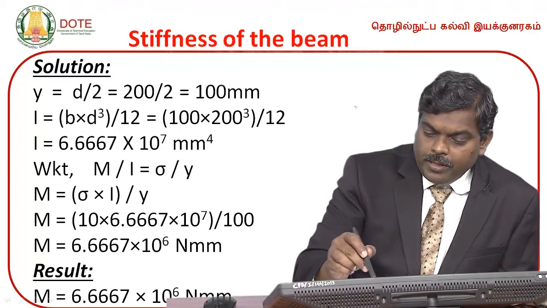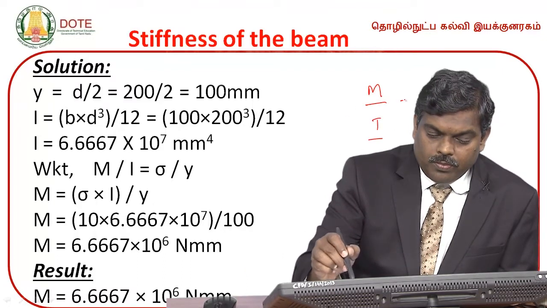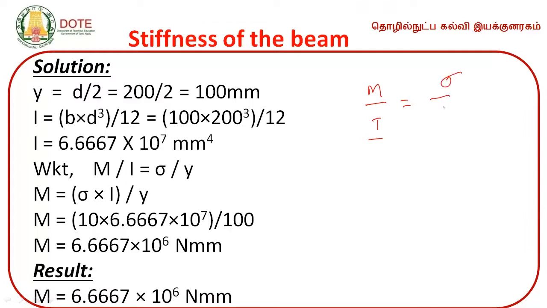We know that M by I is equal to sigma by Y, where M is the moment of resistance, sigma is the internal resistance induced, Y is the maximum distance of the extreme layer from the neutral axis, and I is the moment of inertia.